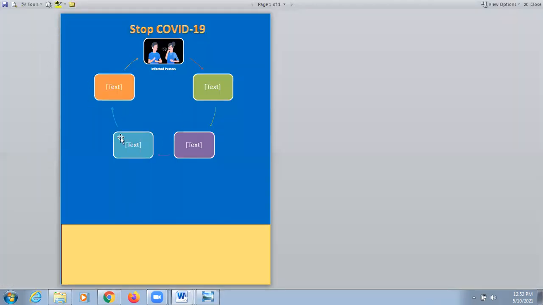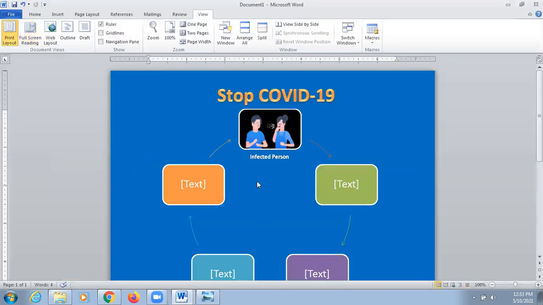Click on this. Now the whole poster will appear on a single page. Now here you can take the screenshot using the Snipping Tool or by pressing the Print Screen button on the keyboard. Automatically it will save the screenshot of your poster.